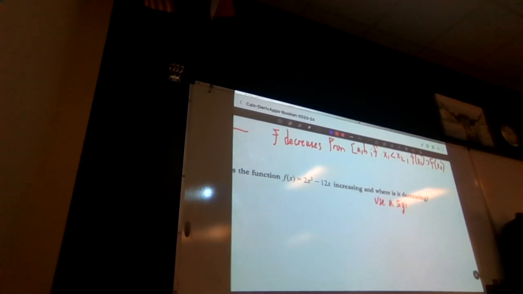Y'all haven't seen sign charts much. We used them very briefly in pre-calculus. You might have seen them in advanced algebra 2 if you were in Mr. Miller's class. He might have done them more. But what a sign chart is, we're just going to be looking at the signs of the derivative, and that will tell us what is happening in certain cases.